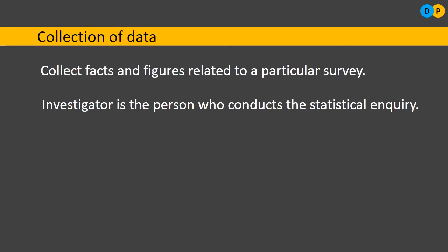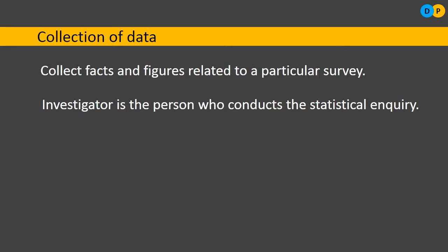Next is the enumerator. Let us say you are conducting a statistical survey and meeting around 1000 people, so 1000 respondents. You cannot expect an investigator to meet all 1000 members. It is a difficult thing for him.